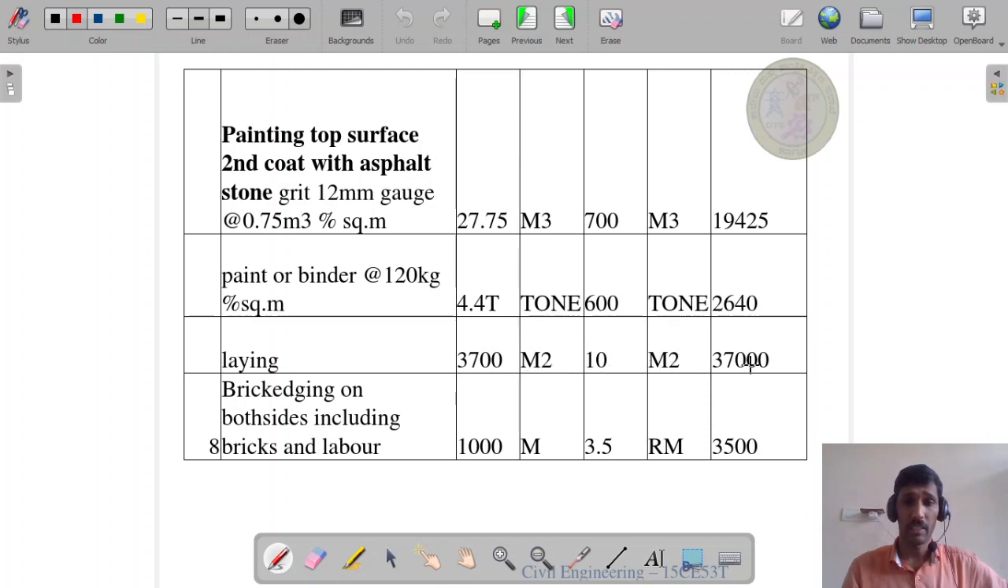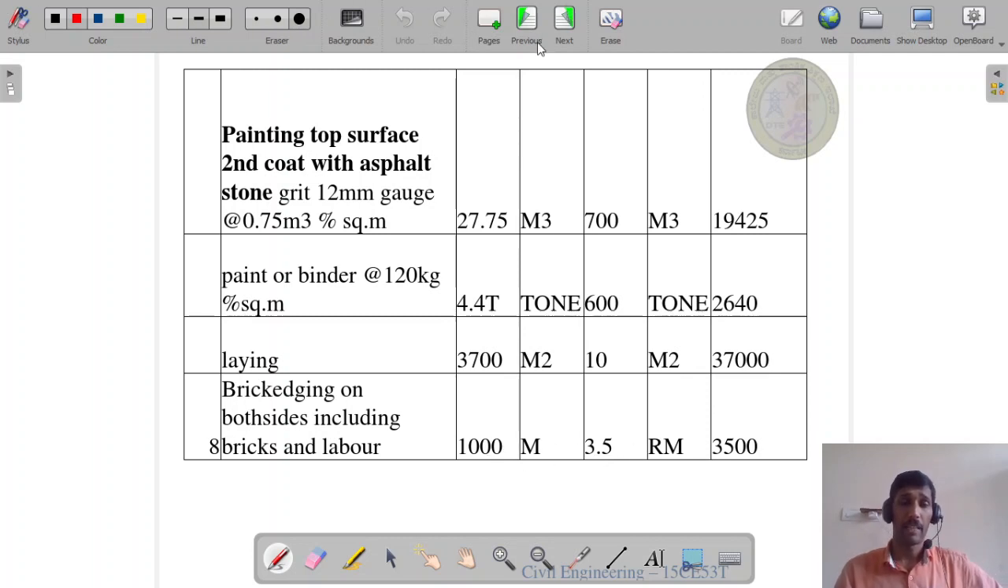Now 37,000 rupees. Next, last item, brick edging on both sides including bricks and labor, 1000 meter. For running meter we are calculating, for each meter 3.5 rupees, then 3,500 rupees.